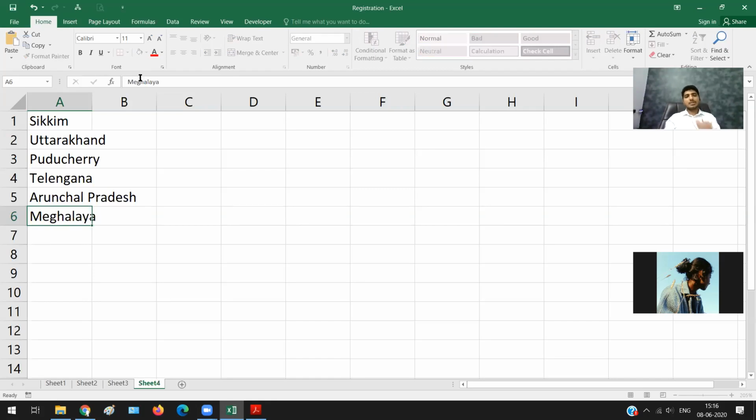So these are the 6 states. Remember this, or you can make your own shortcuts. All the other states, it is 20 lakh for services and 40 lakh rupees for goods.